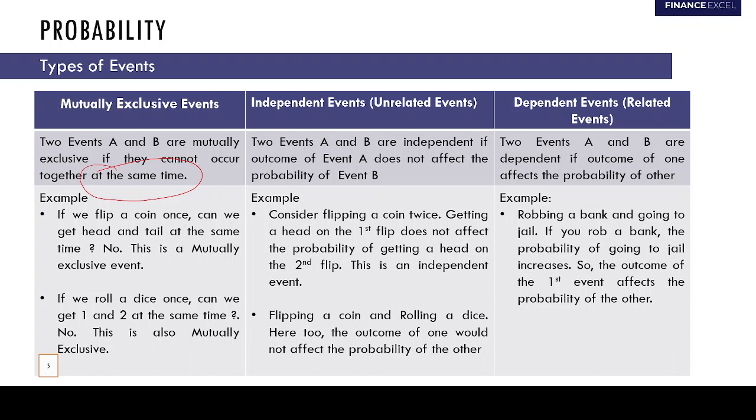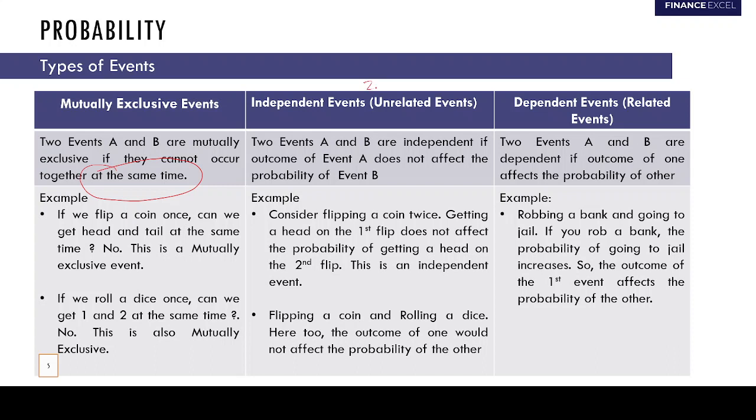If you flip a coin once, can we get a head and tail at the same time, guys? No, sir. So this is a mutually exclusive event. If we roll a dice once, can we get 1 and 2 at the same time? No. This too is a mutually exclusive event.